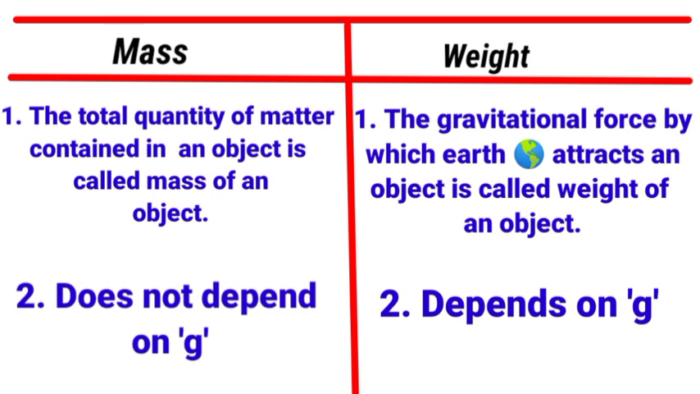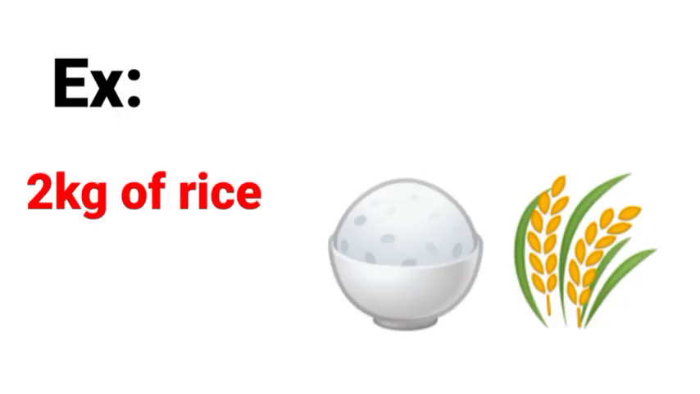Mass, what does it mean? The total quantity of matter contained in an object is called the mass of an object. So, mass is actually the quantity of matter contained in a body. It is measured in kg, the kilogram. For example, 2 kilogram of rice. In our easy language, we say it as 2 kilogram, but actually, it is the quantity of matter contained in that. So, inside is the matter. How much is the quantity? That is the mass. The total quantity of matter is called mass.